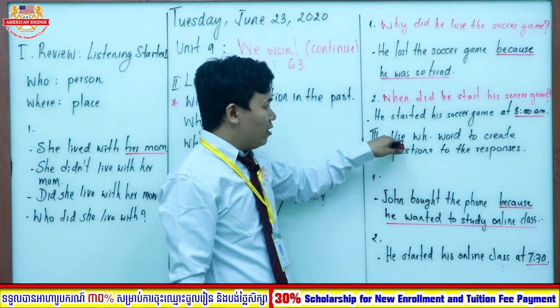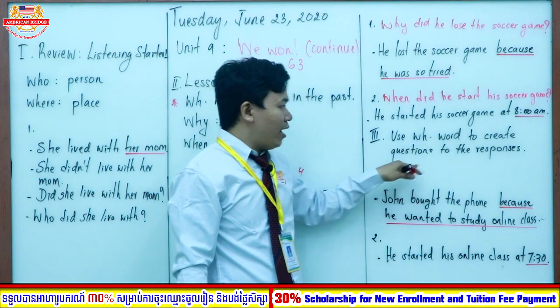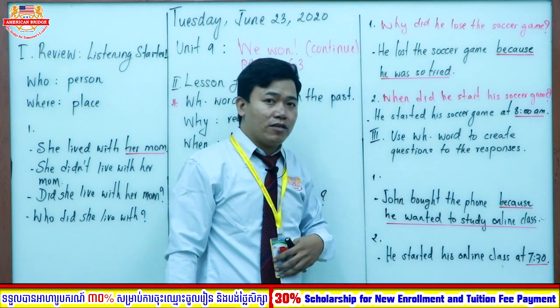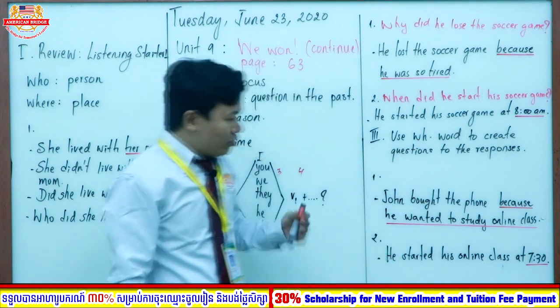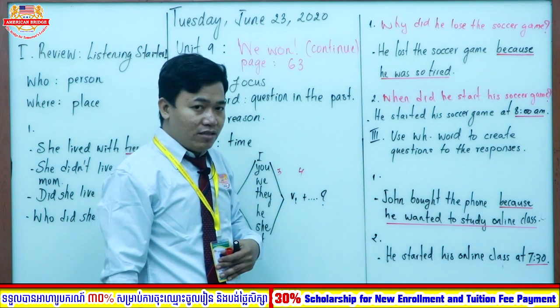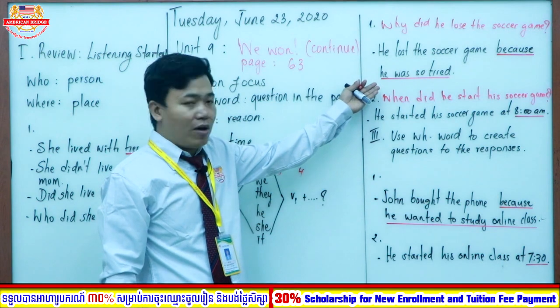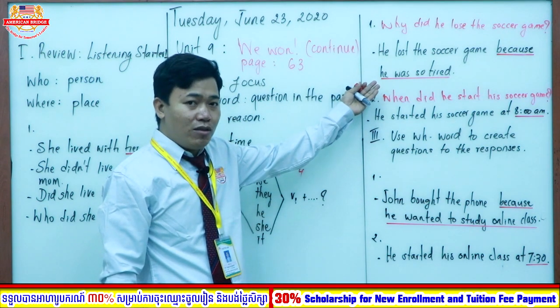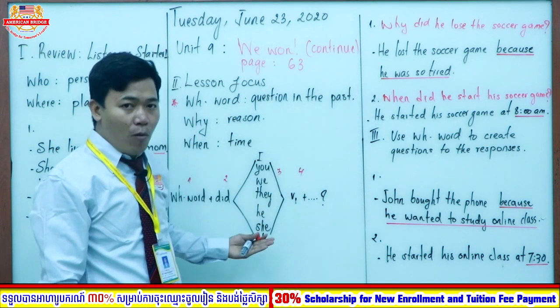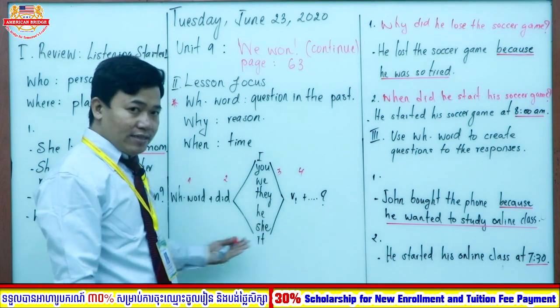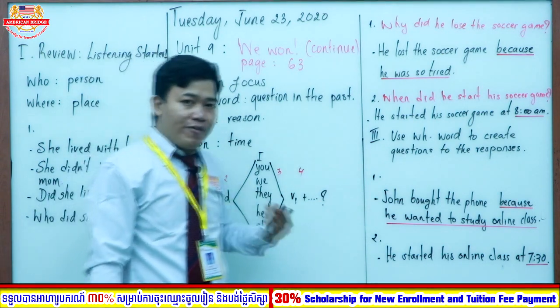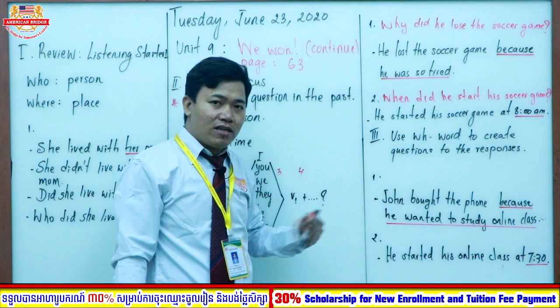I don't need to explain one more time because I have explained how to do this exercise in the example above. So you can do it by yourself by looking at the form written on the board here. I give you 5 minutes to do this exercise.